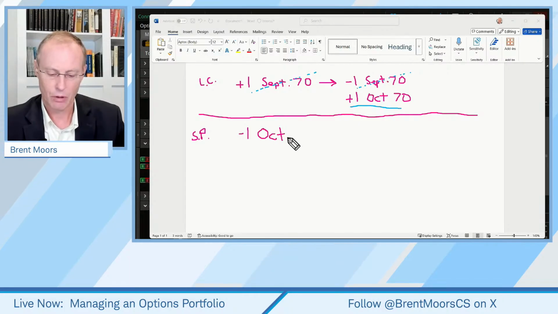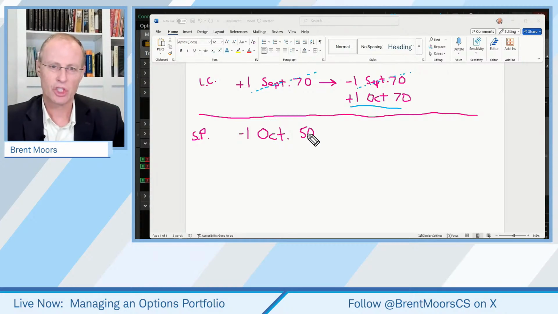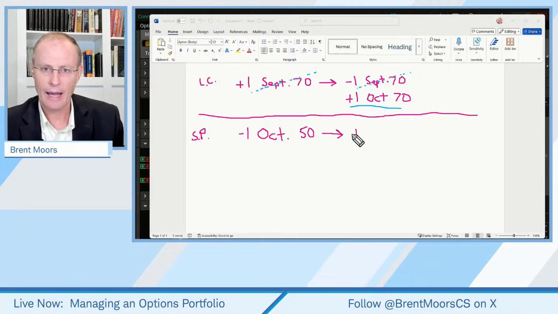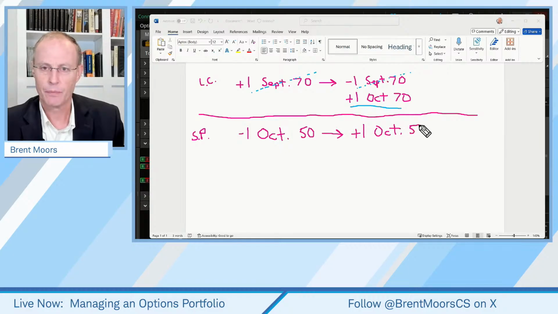And we'll just say a $50 short put. And we decide, hey, I want to change my strike price on that. What I can do is I can look to buy the October $50 strike. And at the same time, I can look to sell in October, and you can choose a different strike. And I'll just, for our purposes, say 47.50 strike, okay?